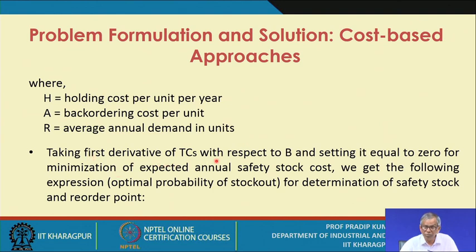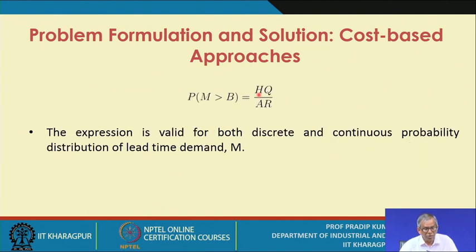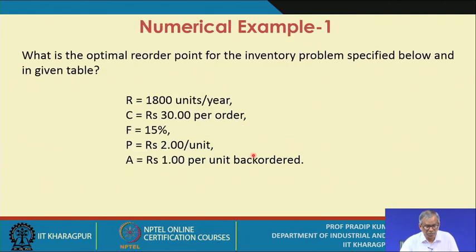Taking the first derivative of TCS with respect to B, where B is basically your decision variable, and setting it equal to 0 for minimization of expected annual safety stock cost, we get the optimal probability of stock out for determination of the safety stock and reorder point. Ultimately the probability that M is greater than B, the probability of stock out, equals HQ by AR. The expression is valid for both discrete and continuous probability distribution of lead time demand M.